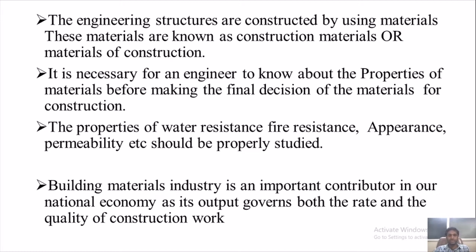Based on those things, the materials should be selected. That we will discuss in the next slide.